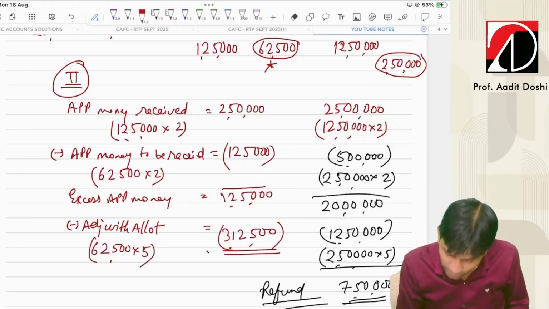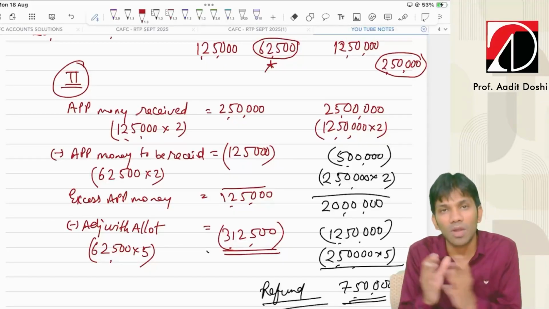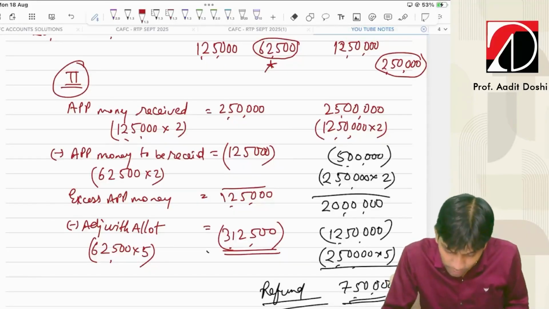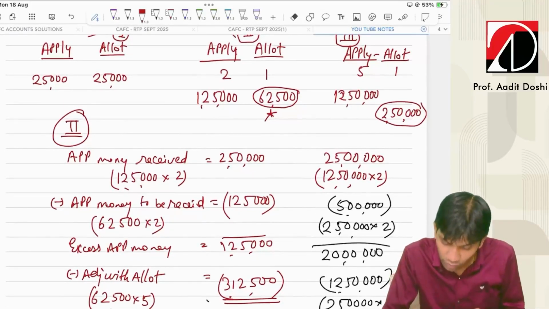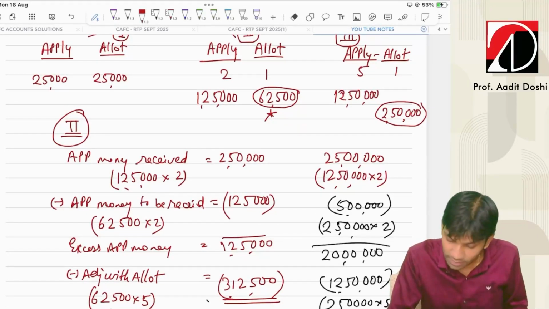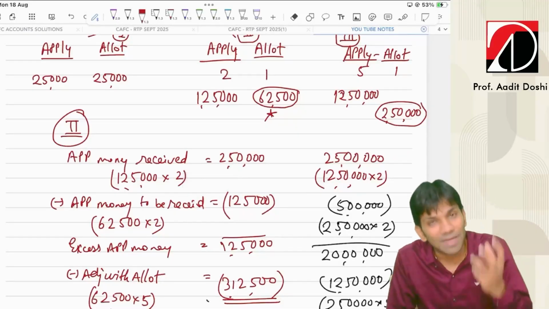3 lakh 12,500. Excess money with me was only 1,25,000. So, the full amount I will adjust with allotment. Here, the third category. How many applications? 12 lakh 50 into 2. That comes to 25 lakh, written here. Brackets also written there.